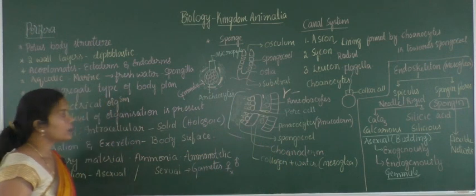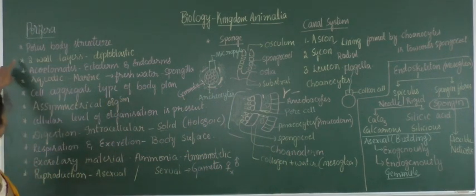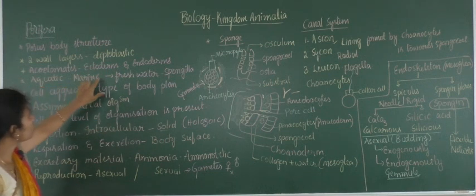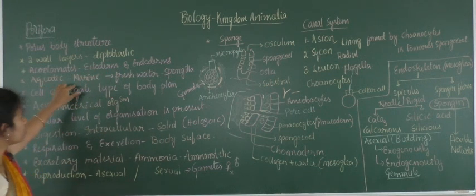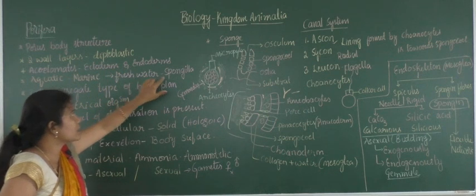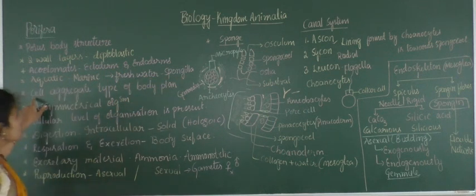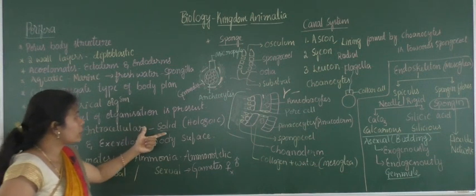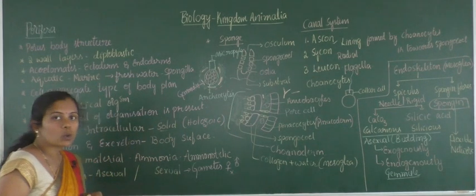So here are the properties. Porous body structure, two wall layers, so they are called diploblastic, and they are acoelomates due to the presence of only two germ layers. They are aquatic in nature as the majority are marine organisms and only one freshwater is there, that is Spongilla. And the cell aggregate type of body plan will be there, and they are asymmetrical in nature. They possess cellular level of organization, and the digestion is intracellular and the solid food is taken in, so it is called holozoic.